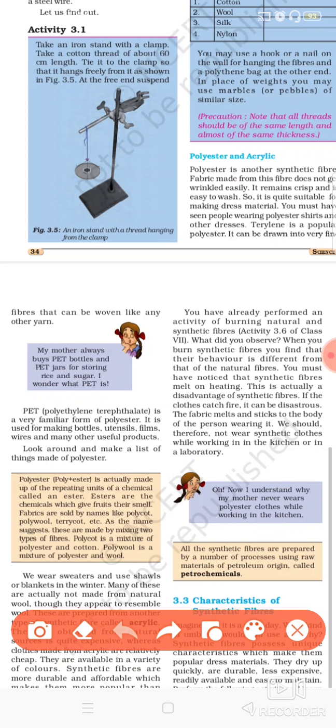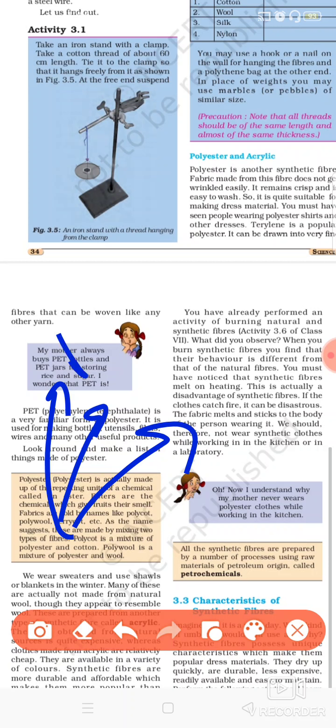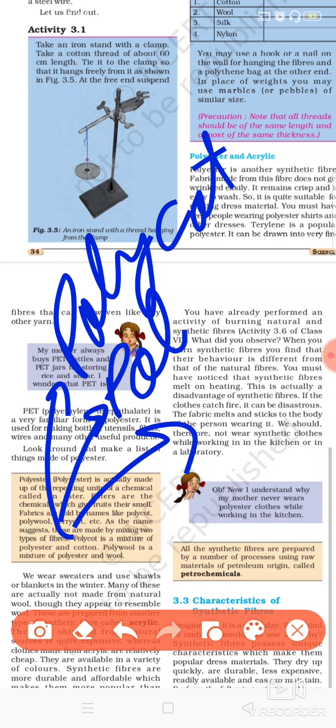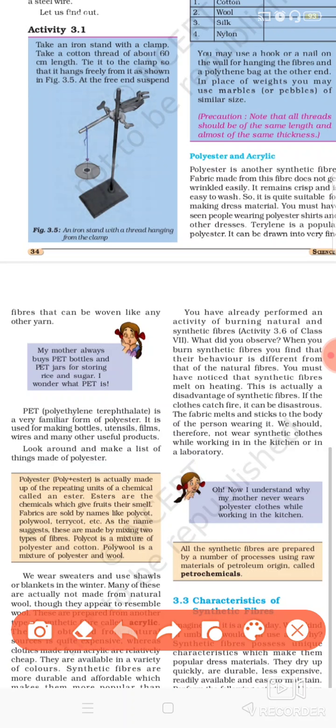So these esters are chemicals which have some good kind of smell, some fruity smell they have, and by adding different kinds of the polyester, other varieties are formed, like polycot is there, ester plus cotton, and polywool is there, ester plus wool, and terrycot is there. Terylene plus cotton gives terrycot.